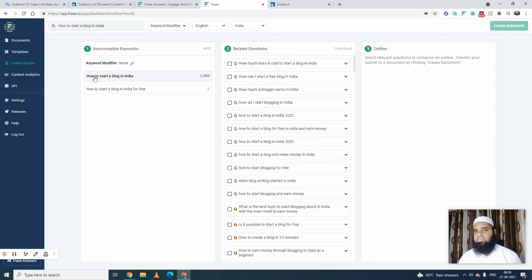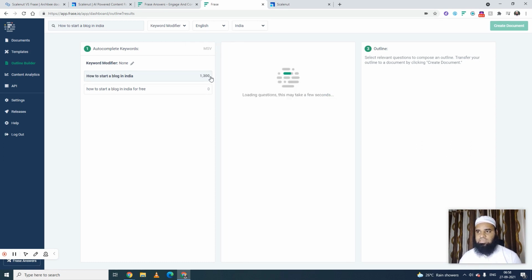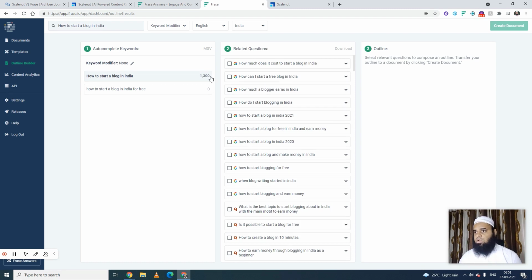The keyword how to start a blog in India has 1300 monthly search volume. I think that's good enough to start, though I'm not sure I will continue with this.